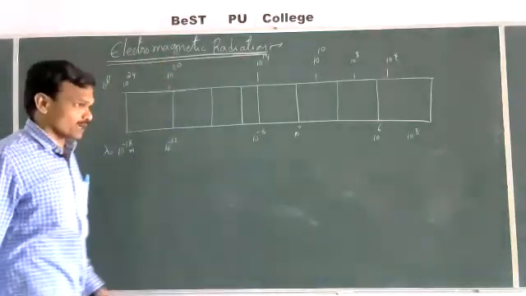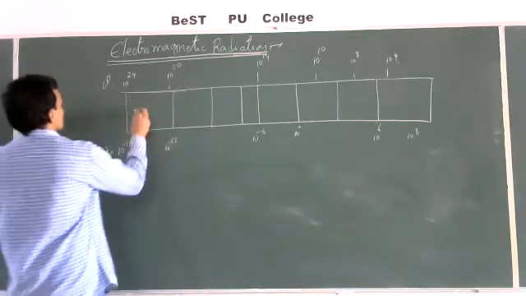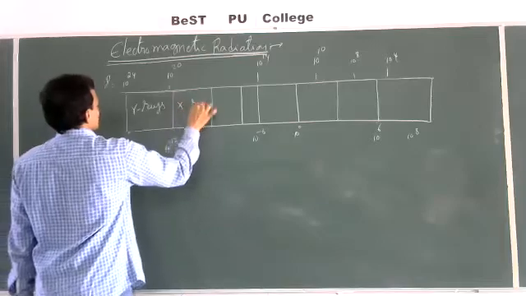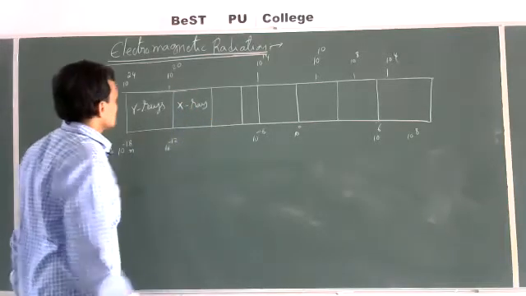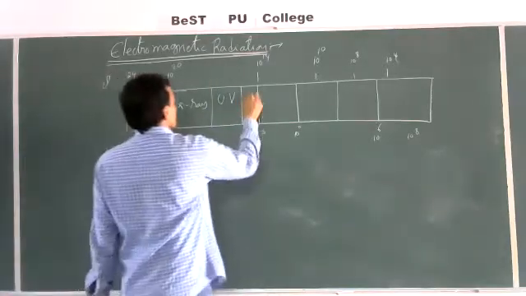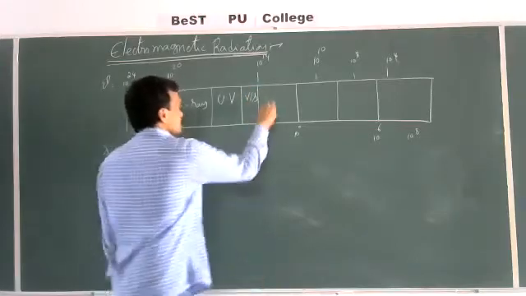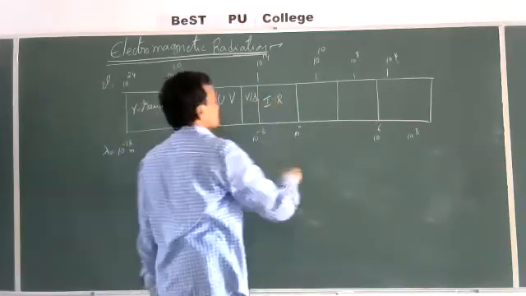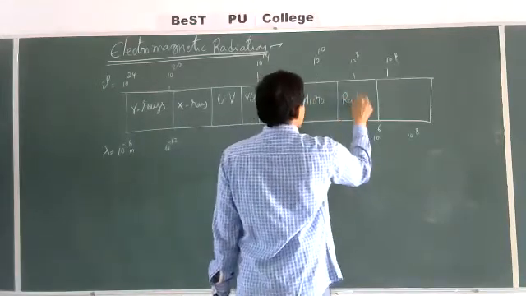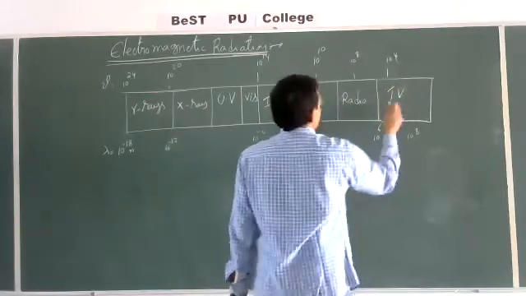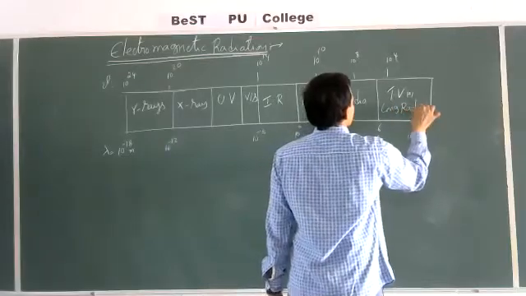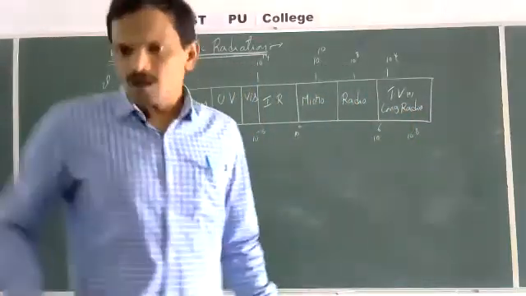The different types of electromagnetic radiation are gamma rays, X-rays, UV, that is ultraviolet radiations, visible, infrared rays, microwaves, radio waves, and TV waves, which are long radio waves.